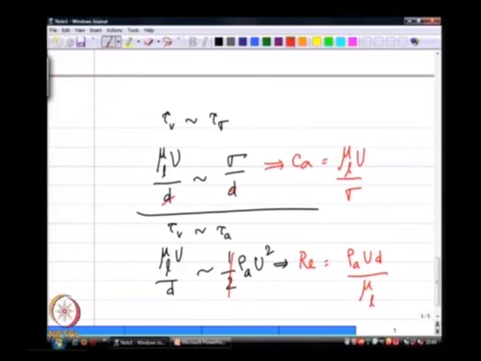Notice the weirdness here: we are forming dimensionless groups, but you never think of a rho A u d over mu L